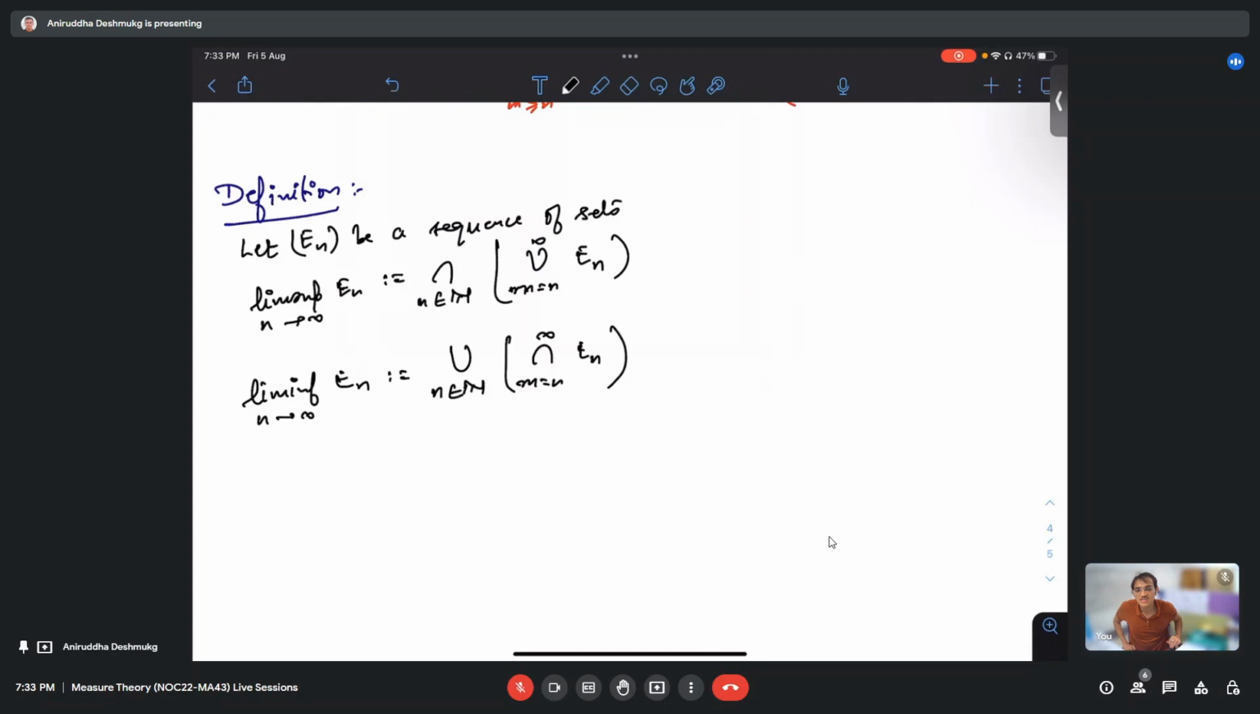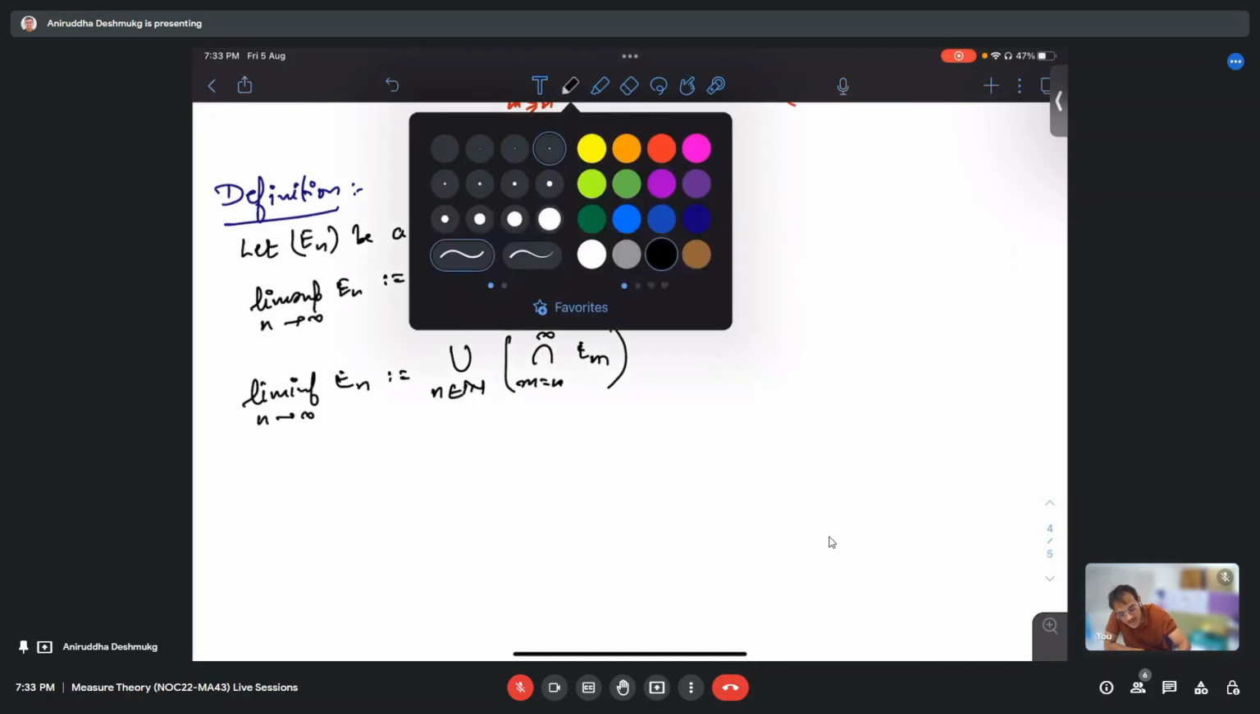Is the definition clear? Yes, please respond. The inner bracket is m equal to n to infinity. So the union of E_m is an increasing sequence? No, actually this is E_m, not E_n.